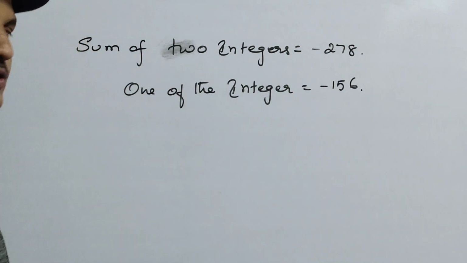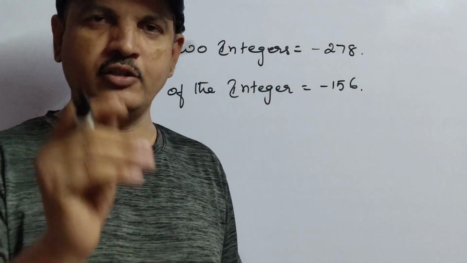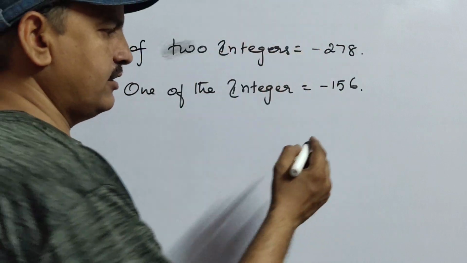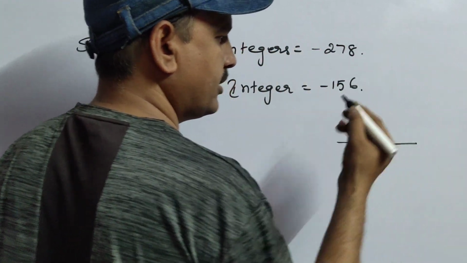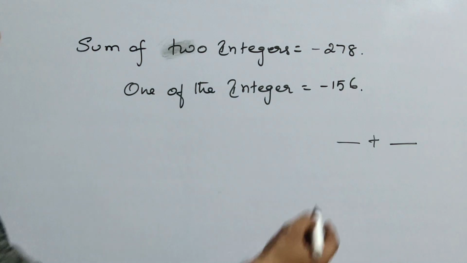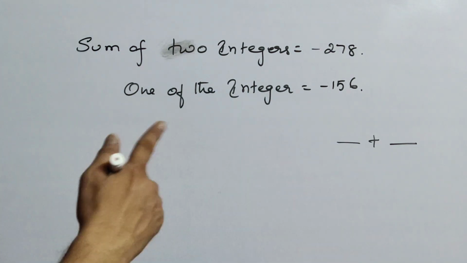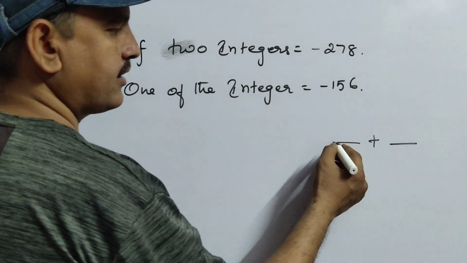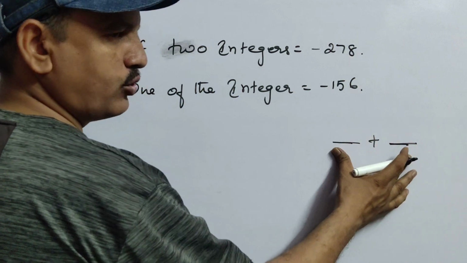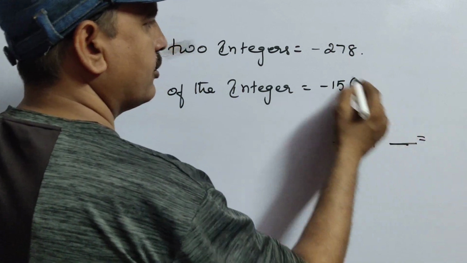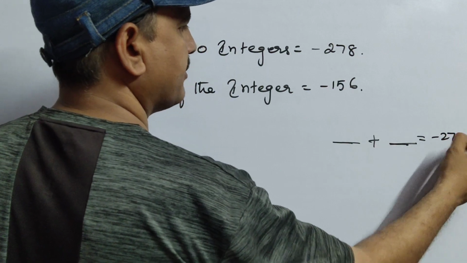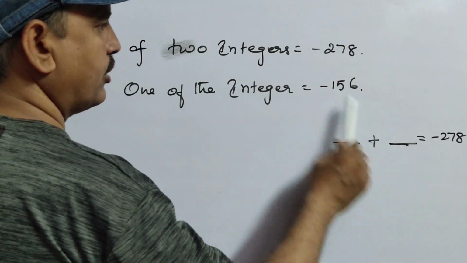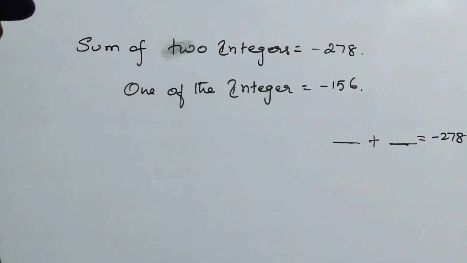If you clearly understand the question, it is in your hand only. I am telling you how. Sum of two integers: if you just go to rough work and do it like this, you will get the answer very easily. Sum means plus. So simply keep two blanks. These are the two integers. If you add these two integers, you get minus 278 as the answer.